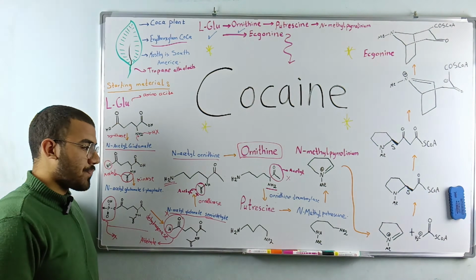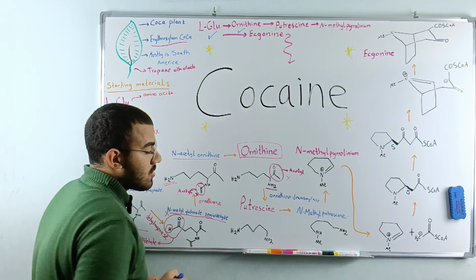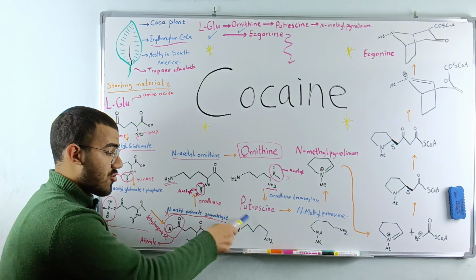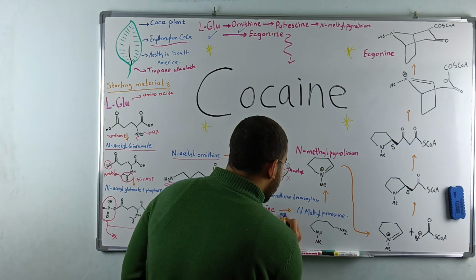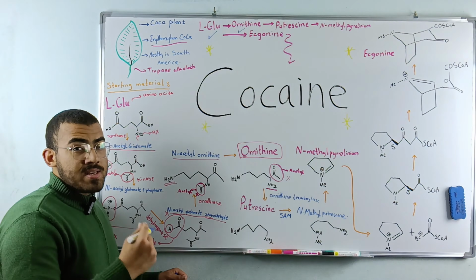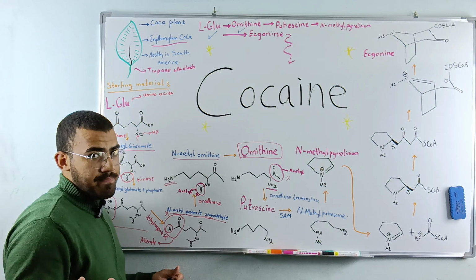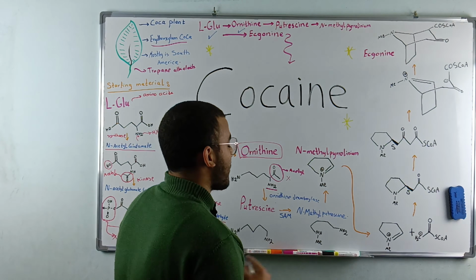It's all the same. So for N-methylputrescine, we added a methyl to one of the nitrogens in the putrescine by using an enzyme that's abbreviated as SAM. SAM stands for S-adenosylmethionine. Just say SAM. You don't have to say S-adenosylmethionine every single time.